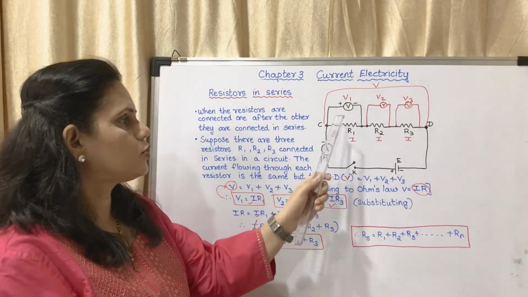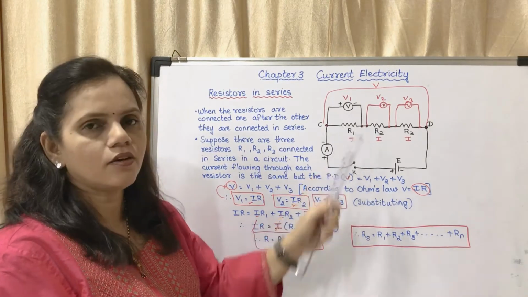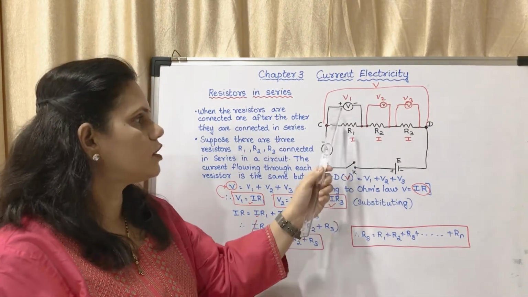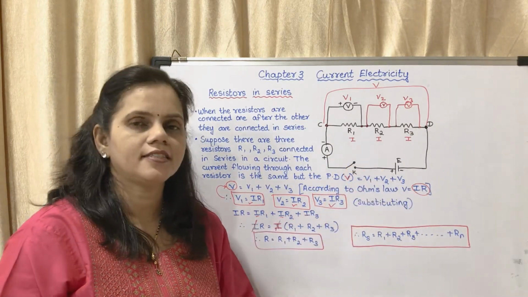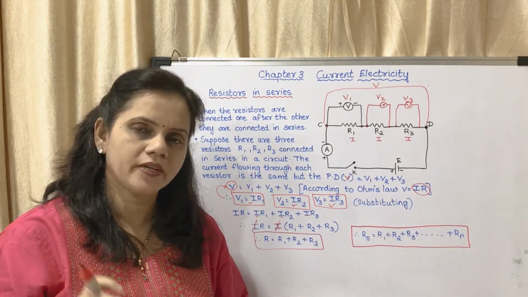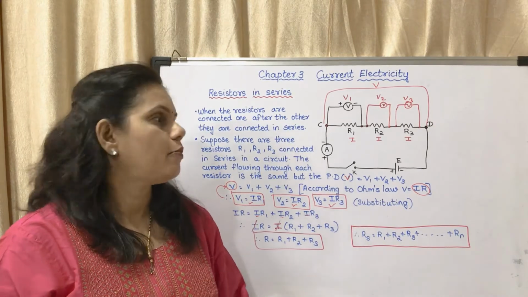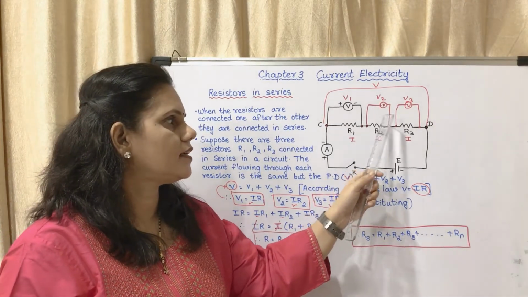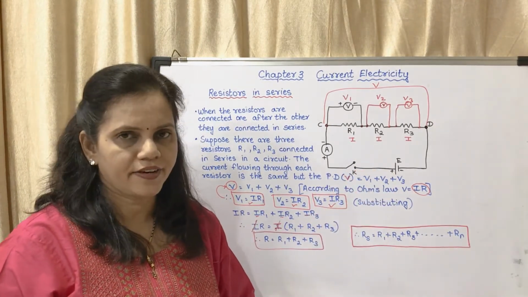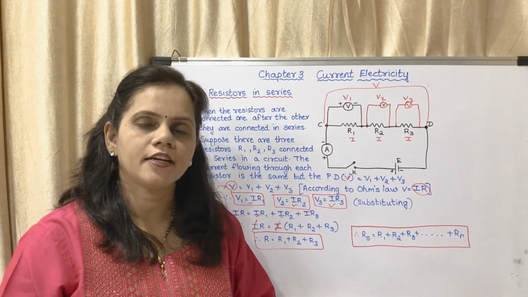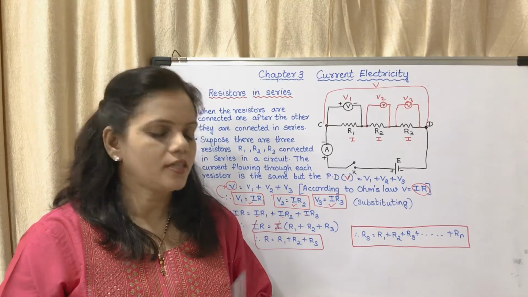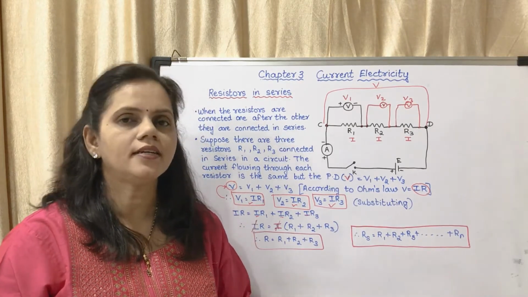In our textbook they have shown only one voltmeter. That voltmeter you can remove and check here, and here. That is why they haven't shown it, to prevent confusion. But the potential difference here, here and here is different. Now this is a 5-mark question. With a diagram you have to write whatever has been given in the textbook.